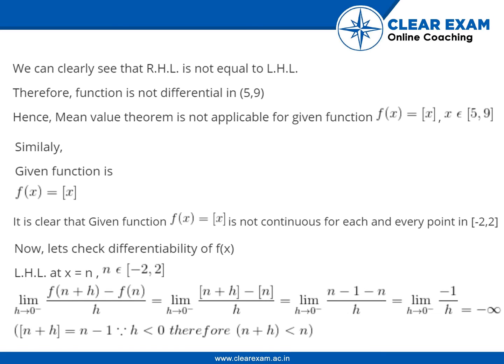Left hand limit at x is equal to n, where n belongs to closed interval minus 2, 2, limit of f of n plus h minus f of n upon h, where h tends to 0, is equal to limit of step of n plus h minus step of n upon h, where h tends to 0, is equal to limit of n minus 1 minus n upon h, where h tends to 0, is equal to limit of minus 1 upon h, where h tends to 0, is equal to minus infinity. Here step of n plus h is equal to n minus 1 since h is less than 0. Therefore, n plus h is less than n.